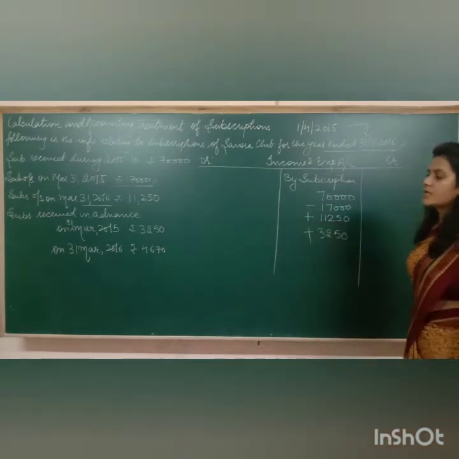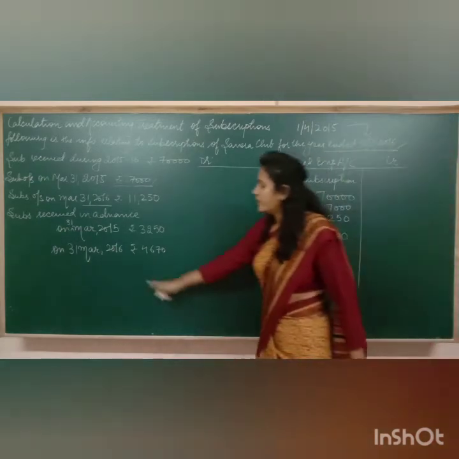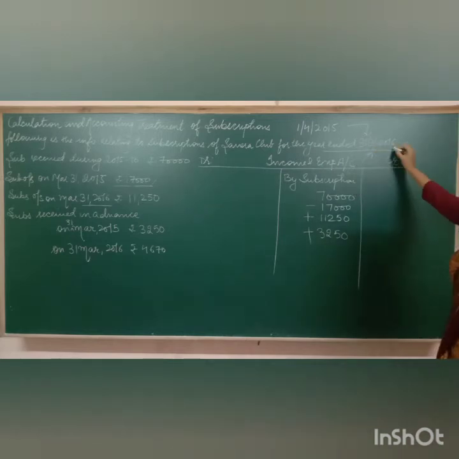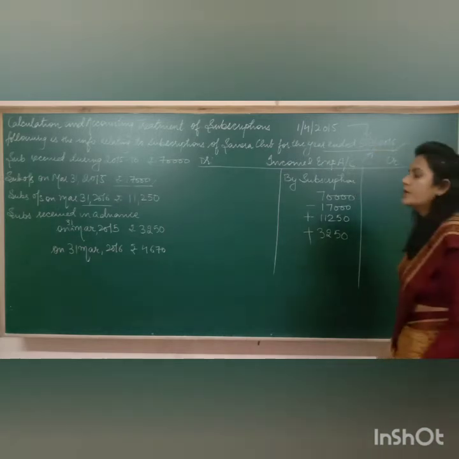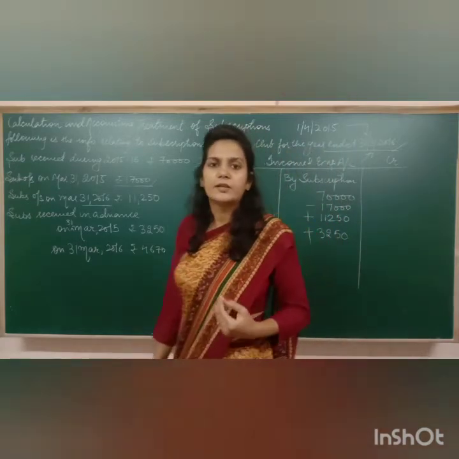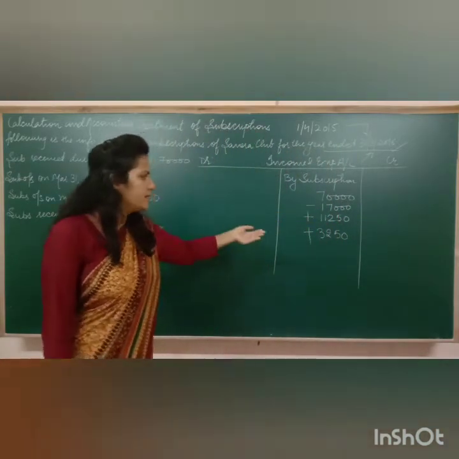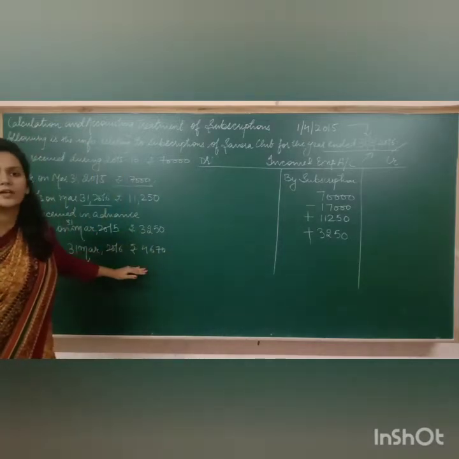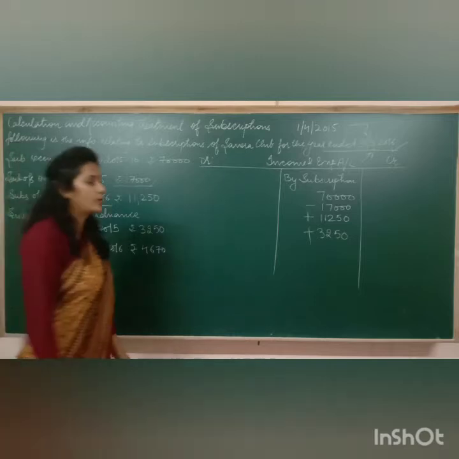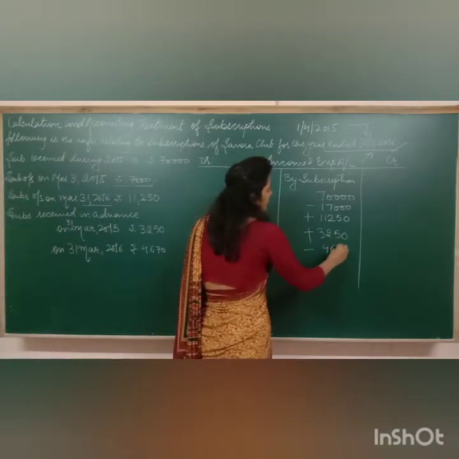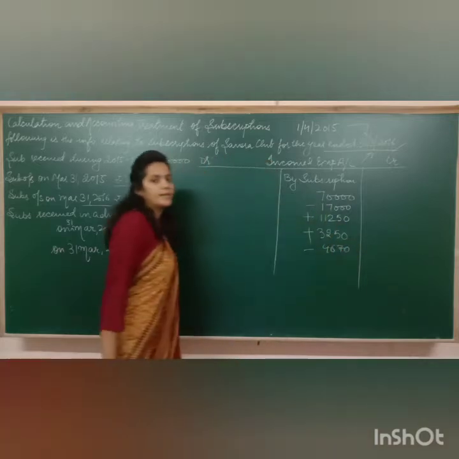Similarly, the last is subscriptions received in 2016. जिस ईयर के आप अकाउंट्स बना रहे हैं उसी ईयर में अगर आपको एडवांस सब्सक्रिप्शन मिलता है, इट मीन्स दैट दिस एडवांस सब्सक्रिप्शन इज फॉर द नेक्स्ट फाइनेंशियल ईयर 2017. Then logically this is not the income of the current year, and if it is not the income of the current year but I have received it, then what I should do basically, I should not treat this in income and expenditure. वहाँ तो treat नहीं करेंगे.